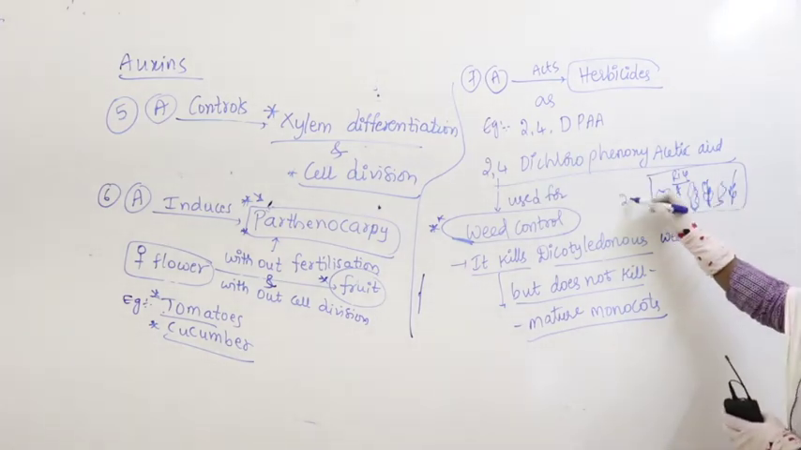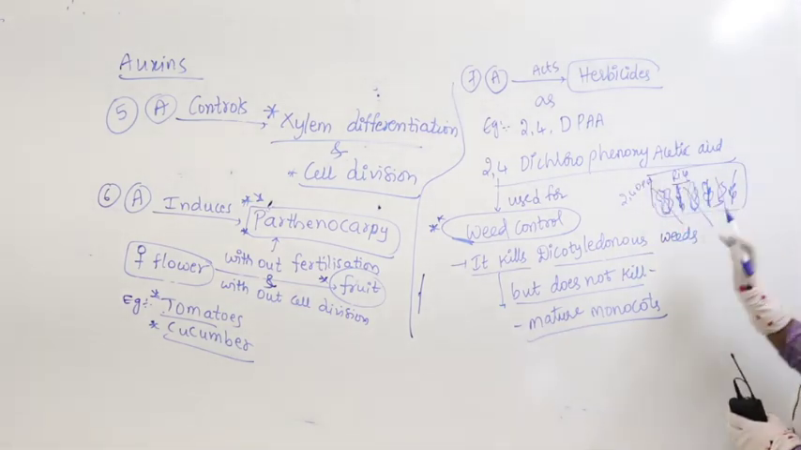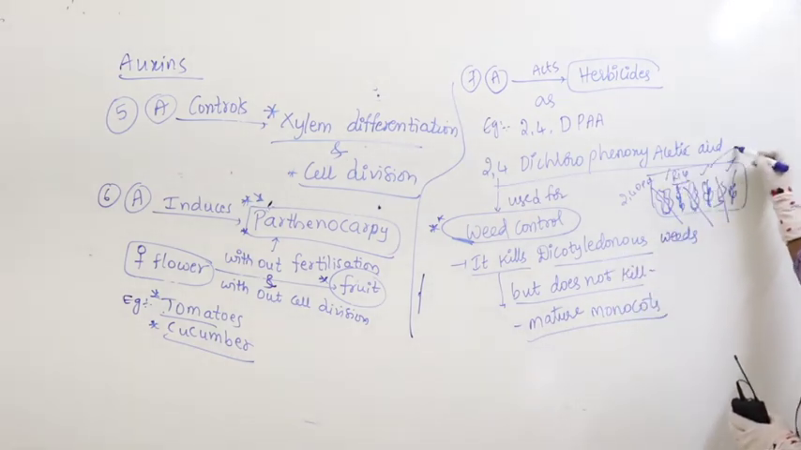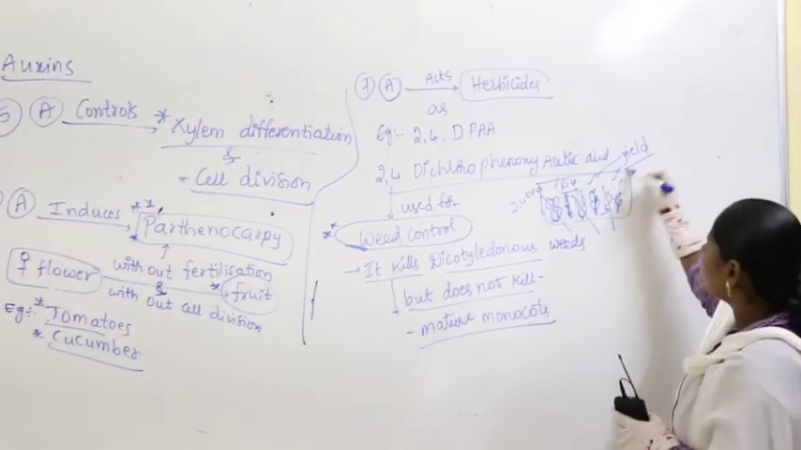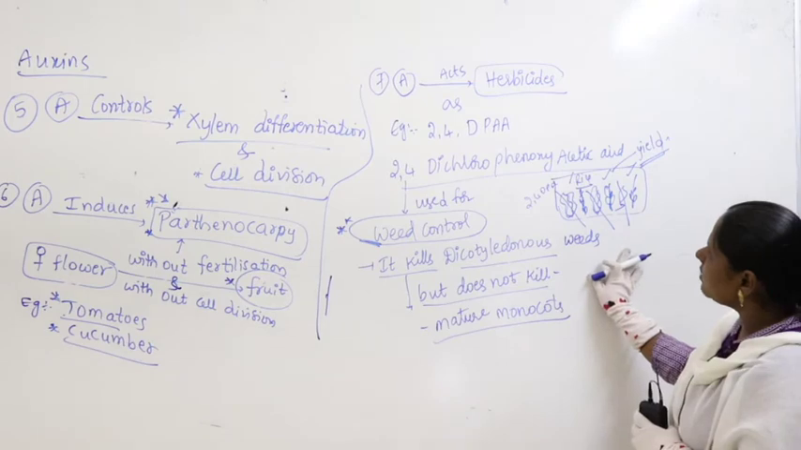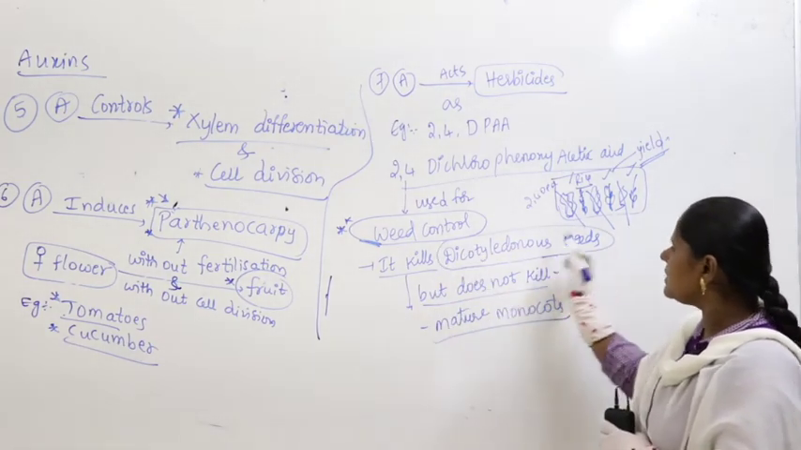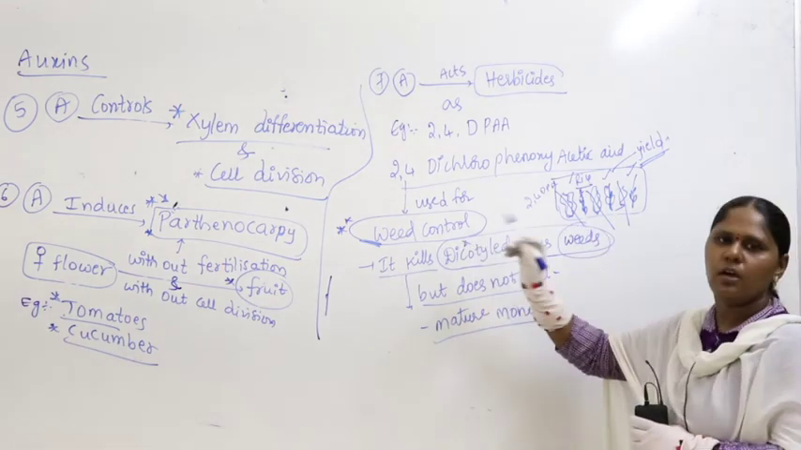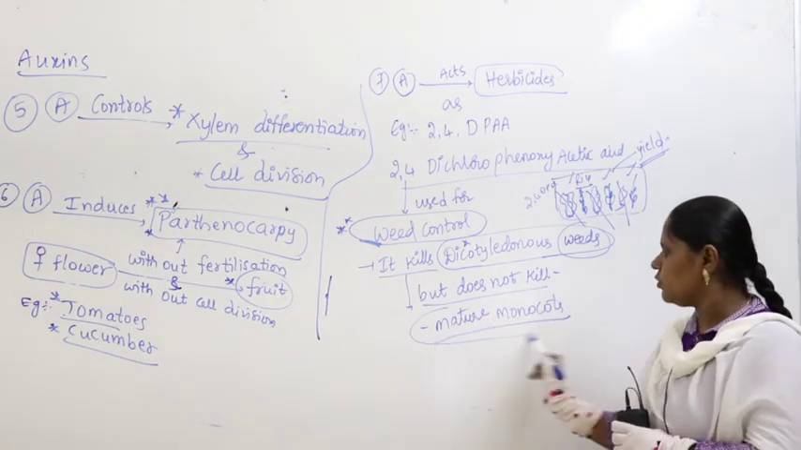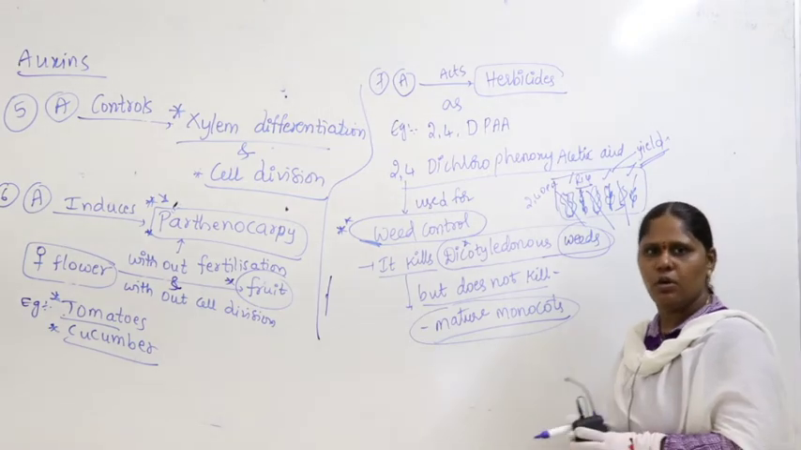So whenever you apply 2,4-dichlorophenoxyacetic acid, it will kill the dicots but does not affect the monocots. Monocots will survive and they give what is called yield. So this is nothing but herbicides. It kills dicotyledonous weeds, meaning unnecessary dicot weeds are removed and controlled, but does not affect the mature monocots.